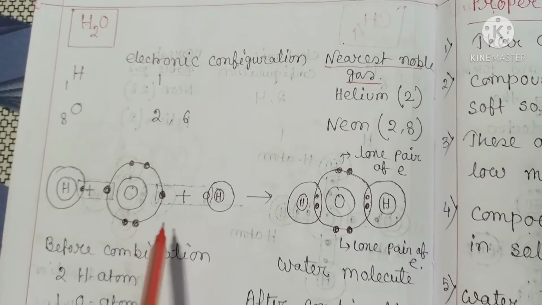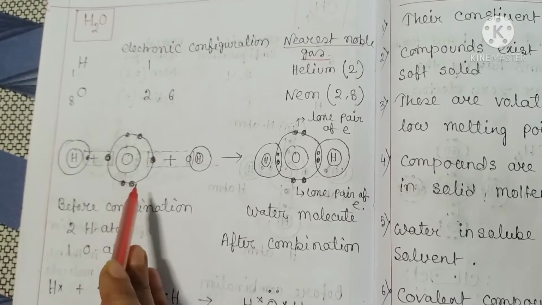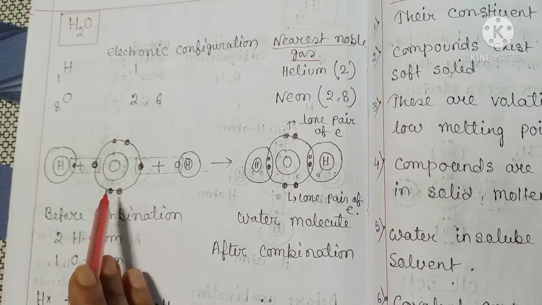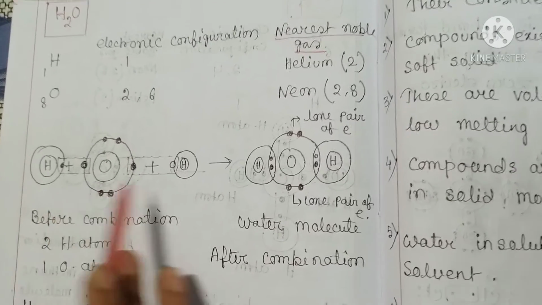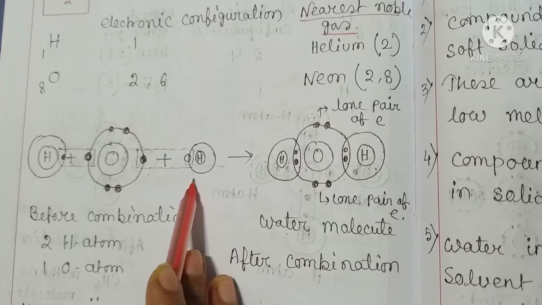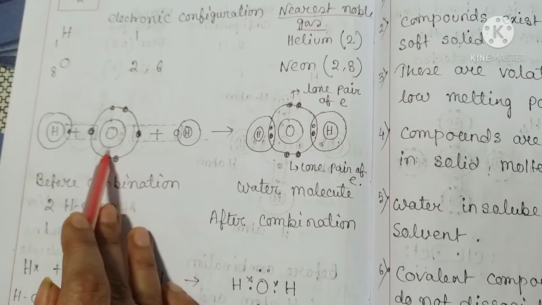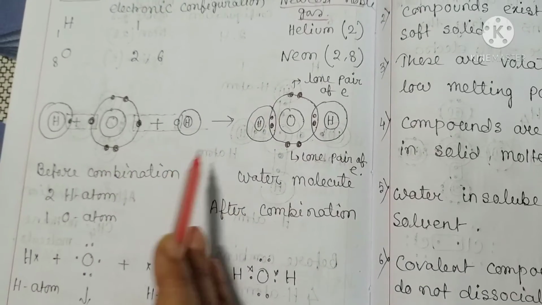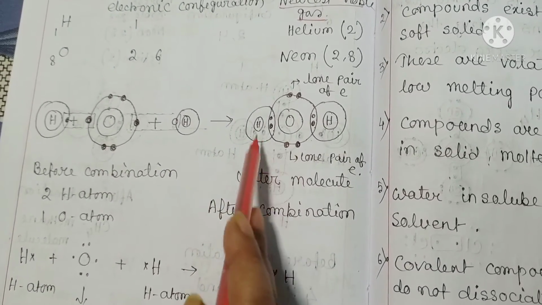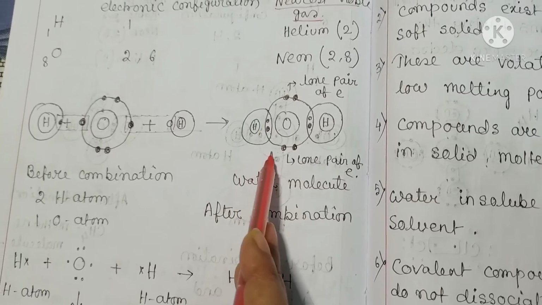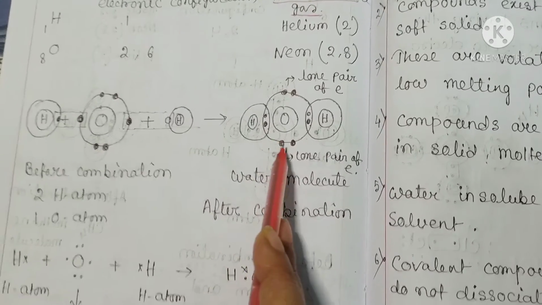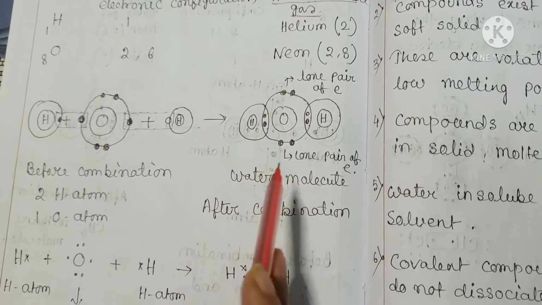When a molecule of water is formed, each of the 2 hydrogen atoms shares an electron pair with the oxygen atom, such that hydrogen acquires a duplet configuration and oxygen acquires an octet configuration.